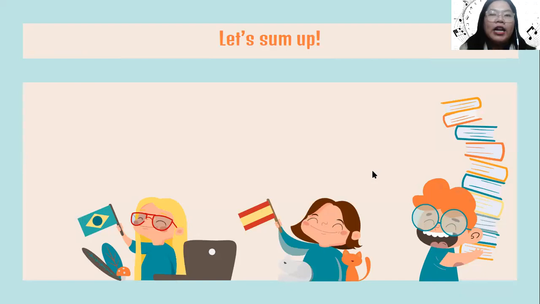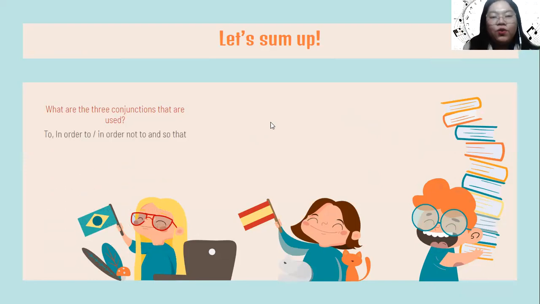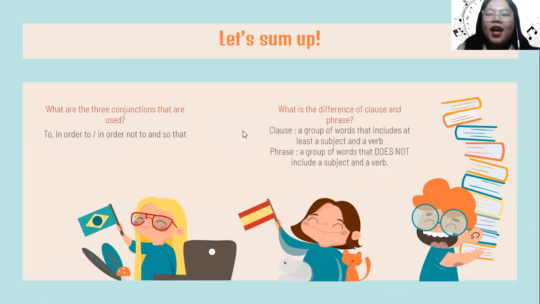Okay, students, we already finished our learning for today. Let's sum up what we already learned today. The first one is, what are the three conjunctions that are used? You still remember? The first one is to, in order to or in order not to, and so that. And then, what is the difference between clause and phrase? Do you remember? The difference is a clause is a group of words that includes at least a subject and a verb, while a phrase is a group of words that does not include a subject and a verb.